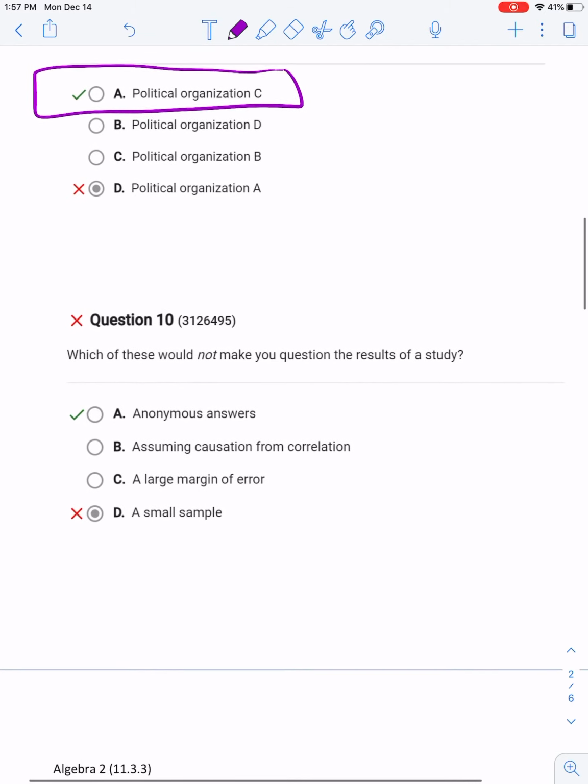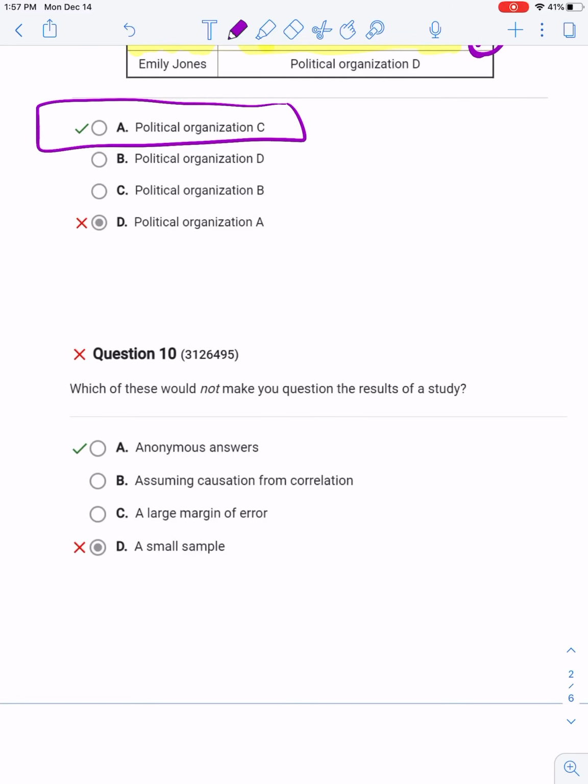Okay, and then question 10, this is the last one. Which of these would not make you question the results of a survey? The only one of these answers that makes sense is if you have anonymous answers.